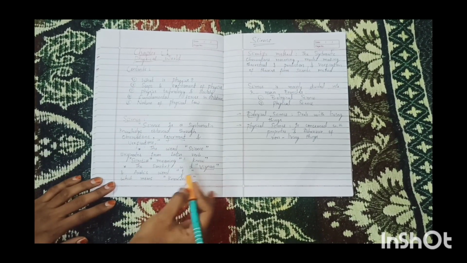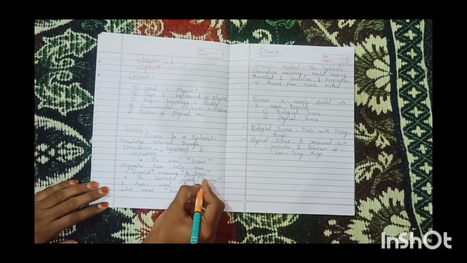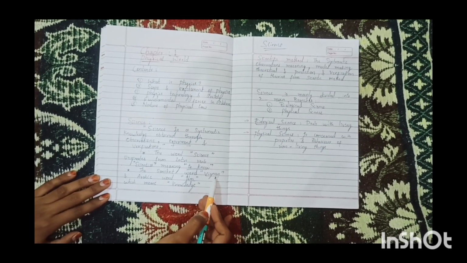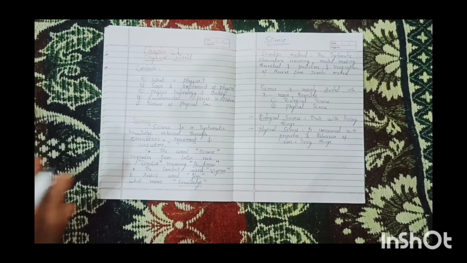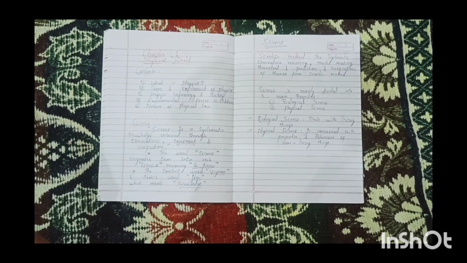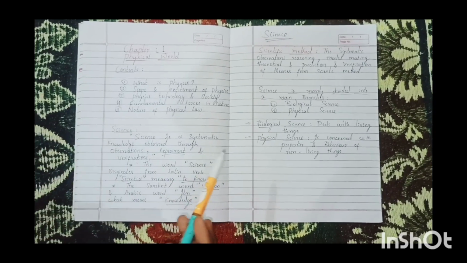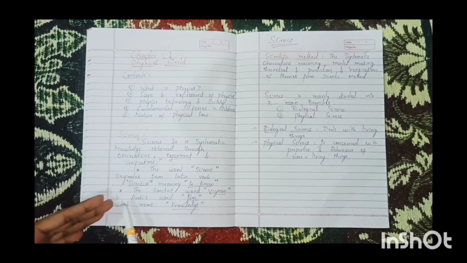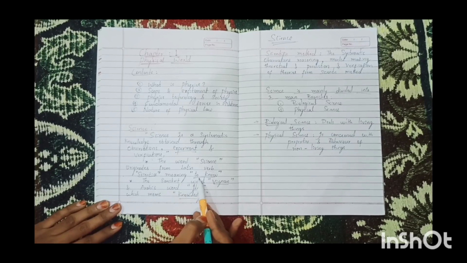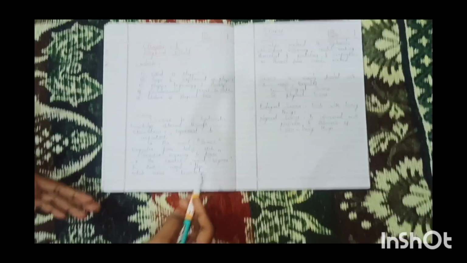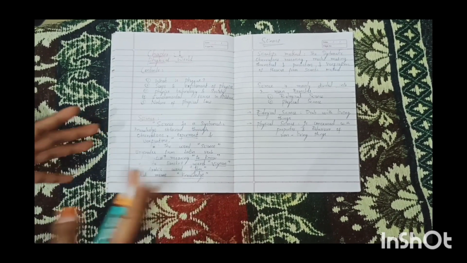The word science originates from the Latin verb scientia, meaning to know, and the Sanskrit word vignan and Arabic word ilm, which mean knowledge. So, as we all know, science, from the basics, is systematic knowledge obtained through observations, experiments and verification. And these are some important points: scientia came from the Latin word meaning to know, in Sanskrit the word is vignan, and in Arabic the word is ilm, which means knowledge.